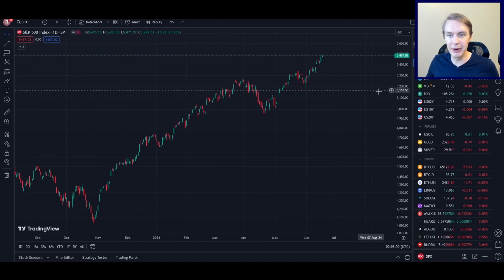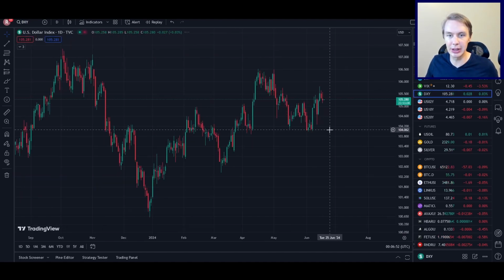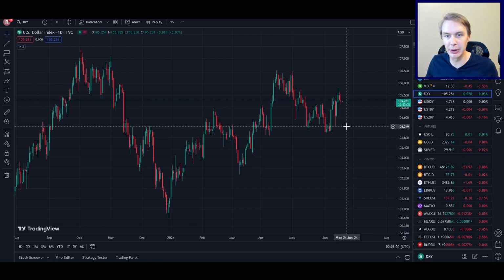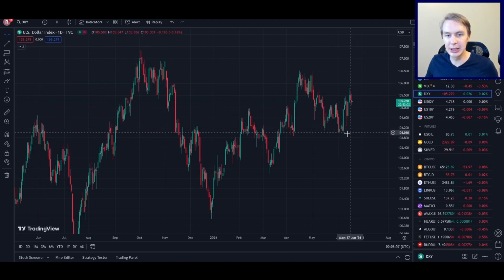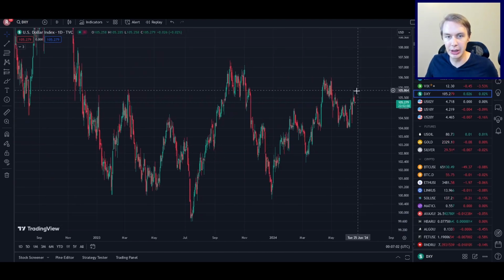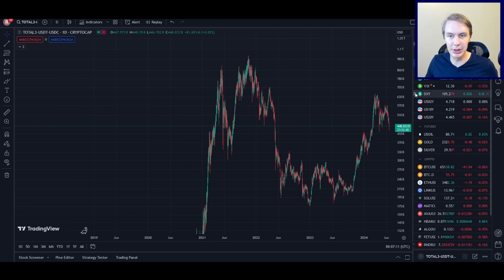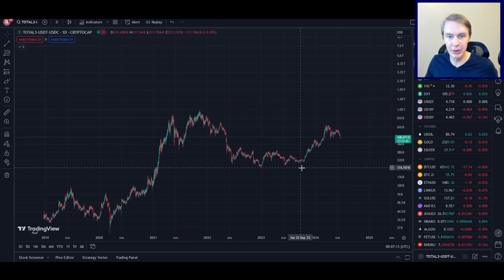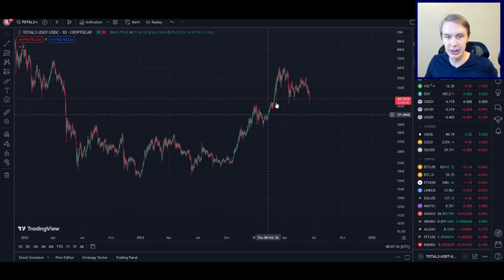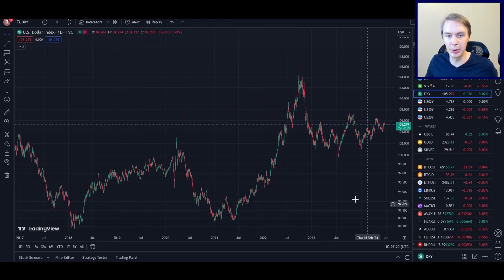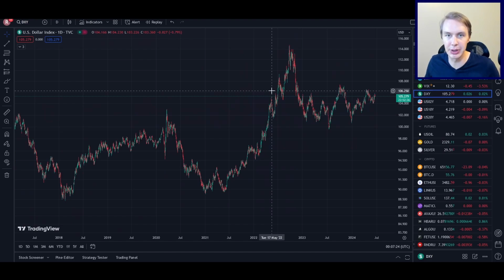Now, that's not to say that everything is perfect in the macro space. You can look at the DXY, which is the strength of the dollar relative to a basket of other fiat currencies. And this tends to be inversely correlated with crypto. When the DXY is doing well, crypto tends to do poorly. When the DXY is doing poorly, that's when crypto tends to do well. Look, for example, here, October into December, see the DXY falling off a cliff. That was one of the points when crypto did exceptionally well, going on this big pump here that we see through this leg here. And you can see this if you look more broadly, that in the periods that DXY is doing well, crypto tends to do poorly.